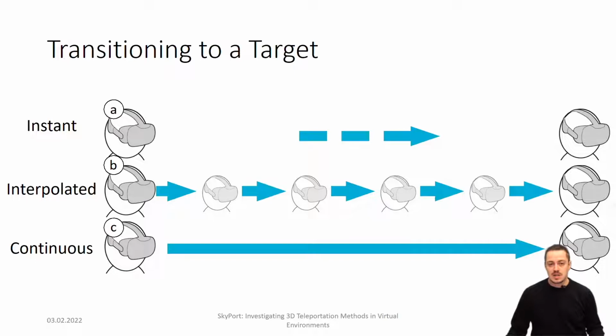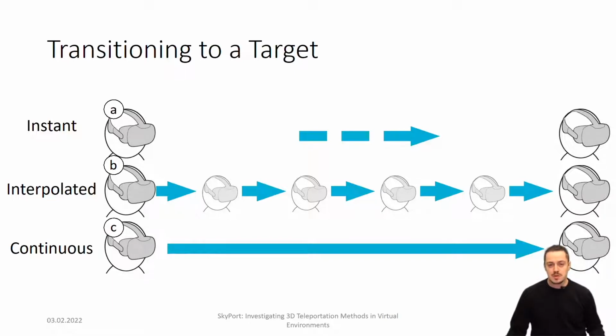Alternatively, we investigate a continuous linear method to a target, which leads to a better orientation in space and a higher feeling of presence. Finally, we propose an interpolated type of movement with the teleport. On a trajectory leading from the current position to the target position, we calculated 4 equidistant points which the user will be teleported to. The user experiences 4 intermediate stops before arriving at the final destination, in a similar manner to the instant teleport.